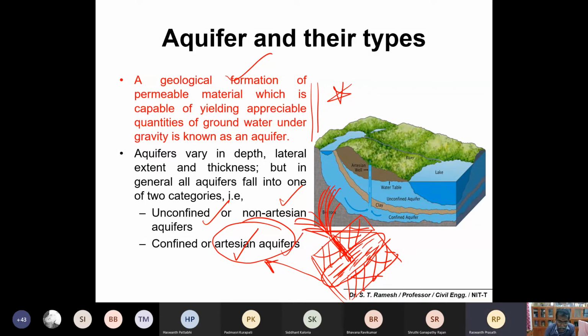Yes, sir. Artesian and non-artesian is very important. So please remember: if it is confined between two impervious layers, you can call it a confined or artesian aquifer. If it is not confined, with the impermeable layer only at the bottom, you can call it an unconfined or non-artesian aquifer. Imagine you have an impermeable rock at the bottom and a soil formation with a lot of water. If I want to take water, these are the soil.